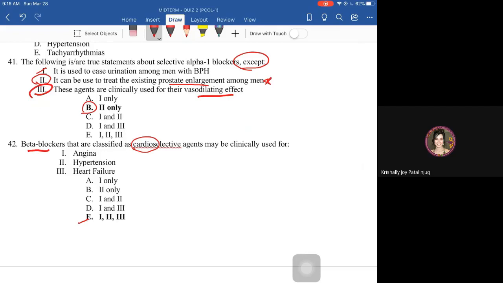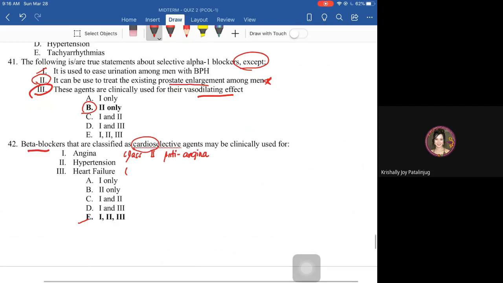In fact, beta blockers are classified as class 2 anti-anginals. They can be used for the management of angina, the chest pain. We also have beta blockers for hypertension, and selected beta blockers for congestive heart failure. So we have four.